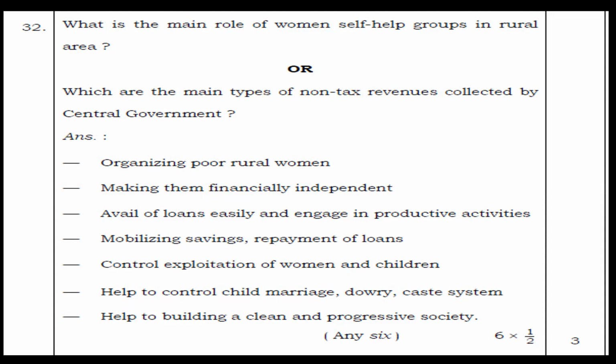What is the main role of women self-help groups in rural areas? Again, the optional question is: which are the main types of non-tax revenues collected by the central government? First, the role of women self-help groups.